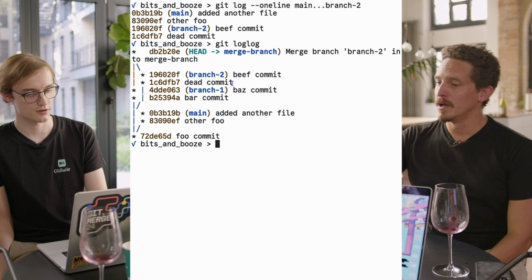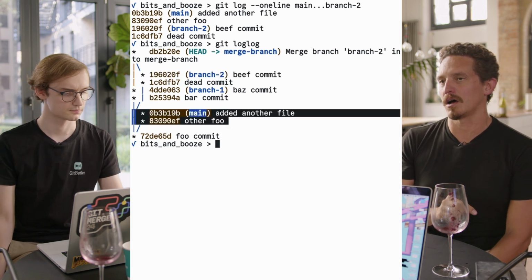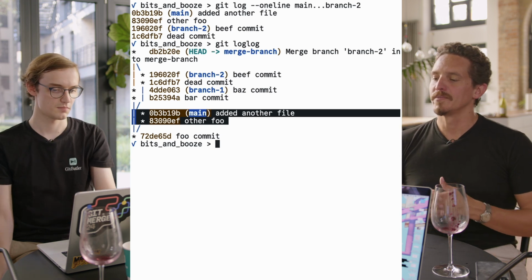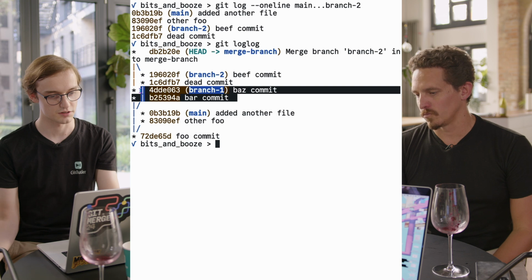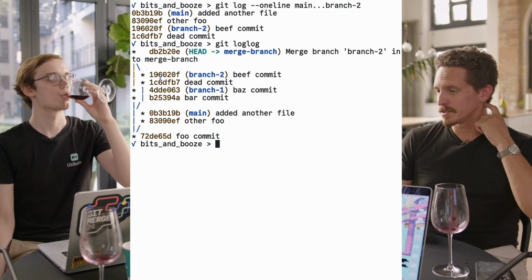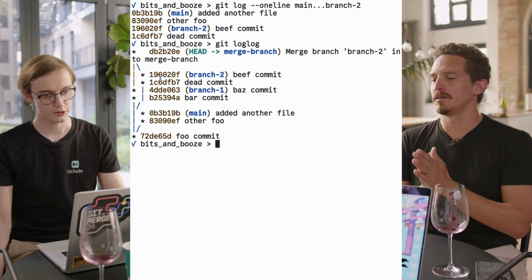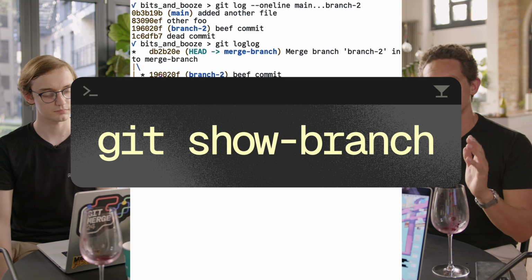Right. So it shows what's on main and on branch 2, but not on anything that they have in common in their ancestry. So it's missing this commit here, and it's also not including the branch 1 commits because it's not reachable from either of them. So yeah, I find this less useful. I actually really like the not syntax. I use that constantly.